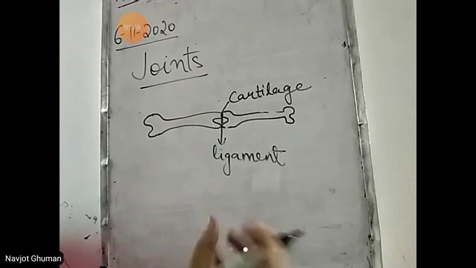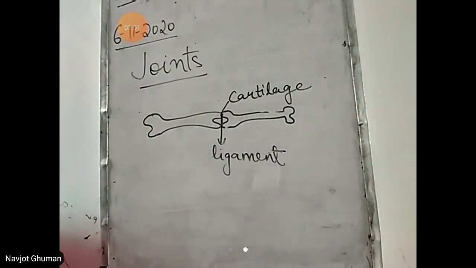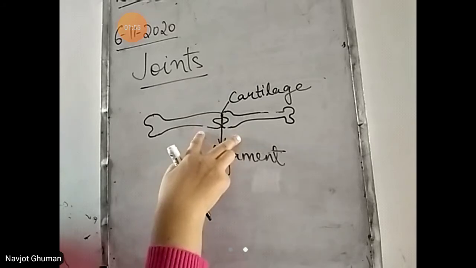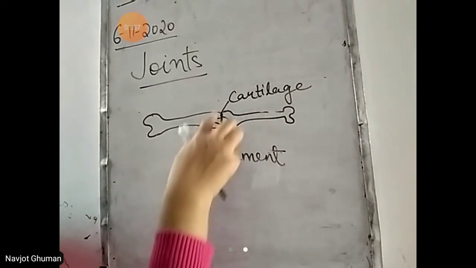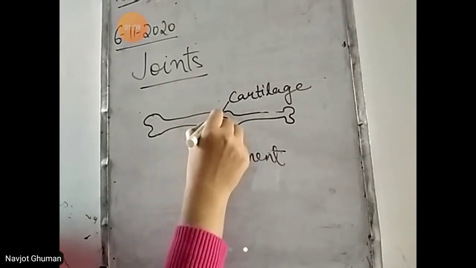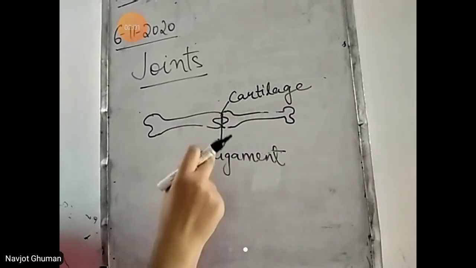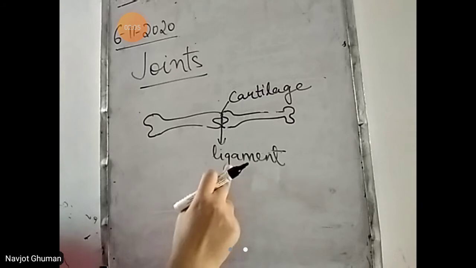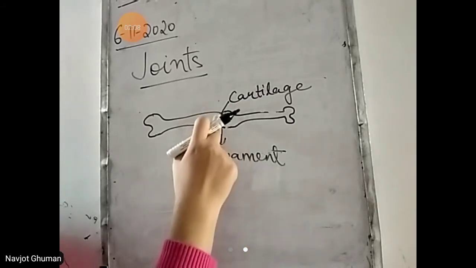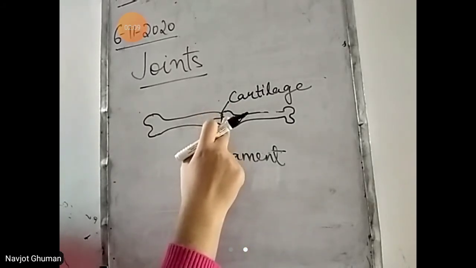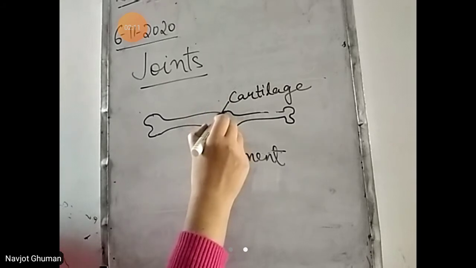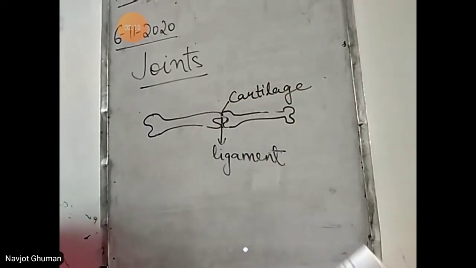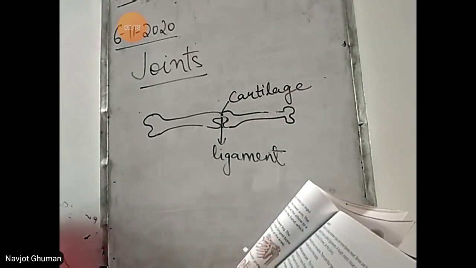Cartilage. This is a soft tissue, very soft tissue. So the place where the two or three bones meet, that is called the joint. इसे joint बोलते हैं. The bones are held together with the special type of tissue, that is the ligament. There is also very soft and tough elastic tissue present on the surface of the bones on the joint, that is the cartilage.